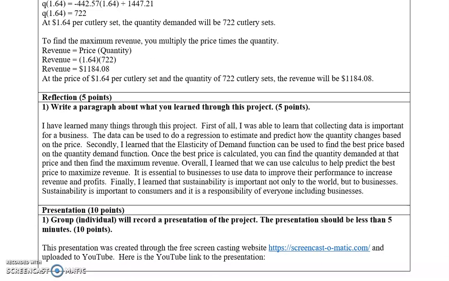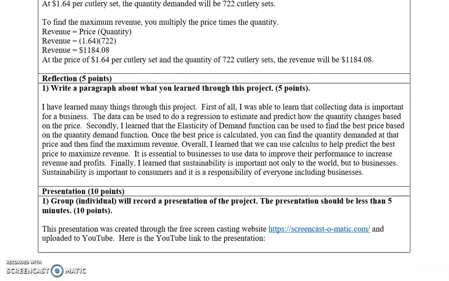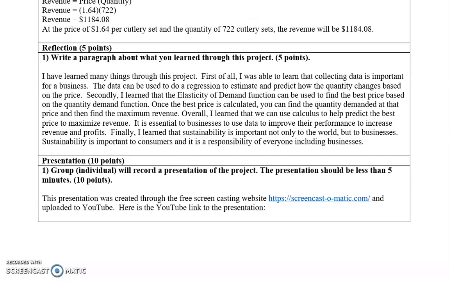I learned many things in this project. I was able to find out that collecting data is important for business. The data can be used to get a regression function to estimate and predict the quantity changes based on the price. I learned that the elasticity of demand function can be used to find the best price and the quantity demanded at that price, and those two numbers can help find the maximum revenue. I learned that calculus is important to find the best price and to maximize revenue, and also that sustainability is important not only to the world but to businesses.